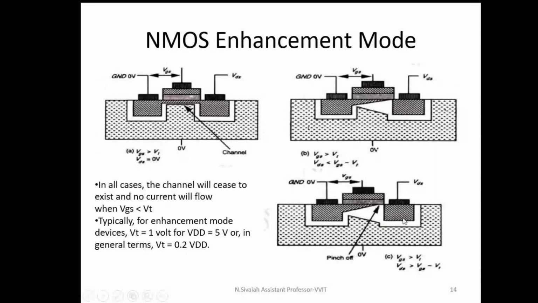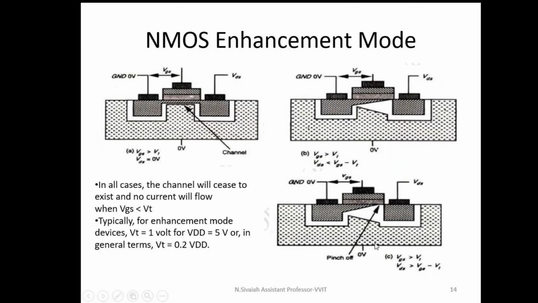Even though we increase the VDS voltage to 4 volts, 5 volts, and 6 volts, a fixed number of electrons flow from source region to drain region. As VDS is increasing after the pinch off, the electric field is constant. As the electric field is constant, the drift velocity is constant. In this case, both the number of electrons and drift velocity are constant. Hence, the drain current is constant after pinch off. Then the MOSFET operates in the saturation region. This is the condition for the saturation region: as VGS is greater than VT and VDS is greater than or equal to VGS minus VT, the MOSFET operates in the saturation region.